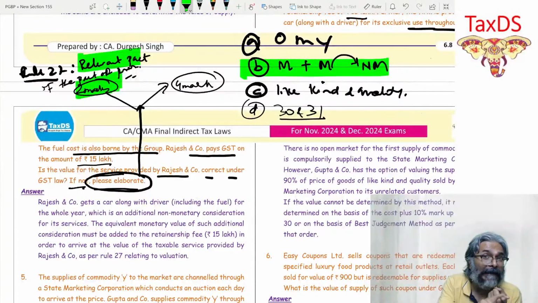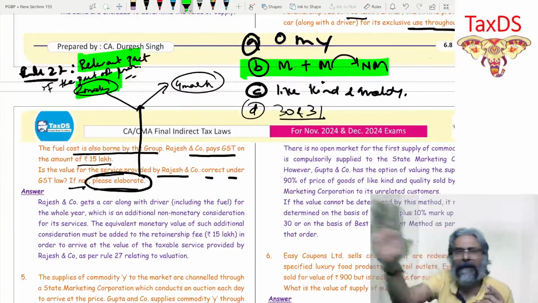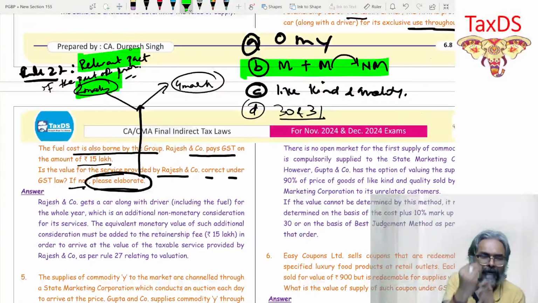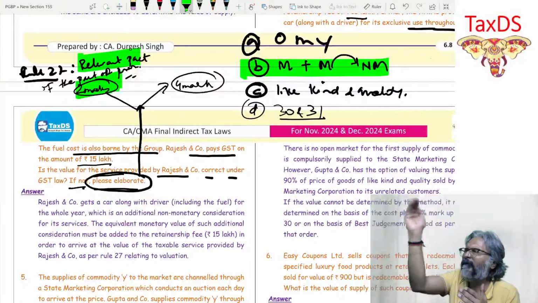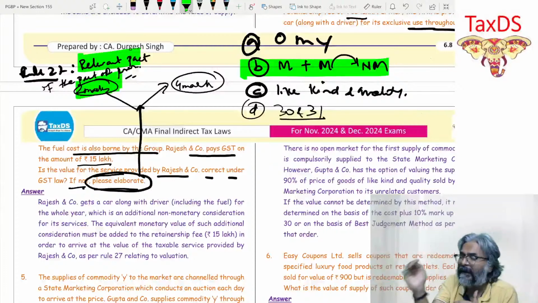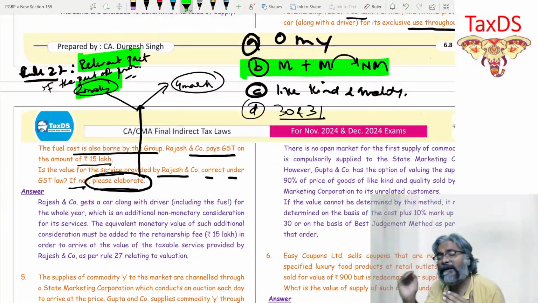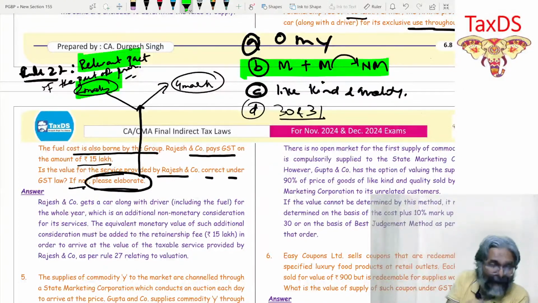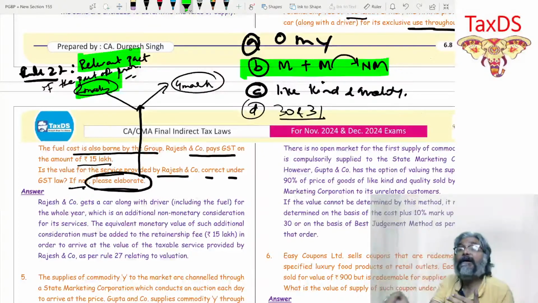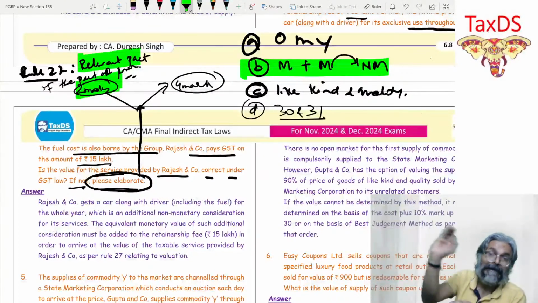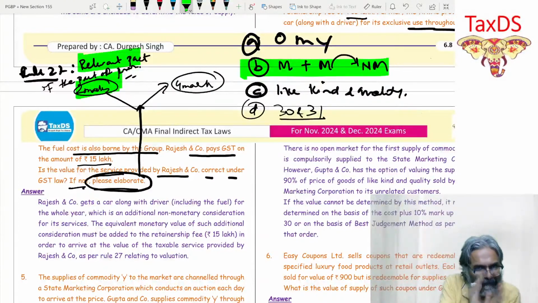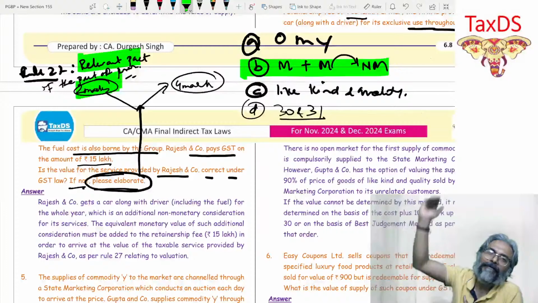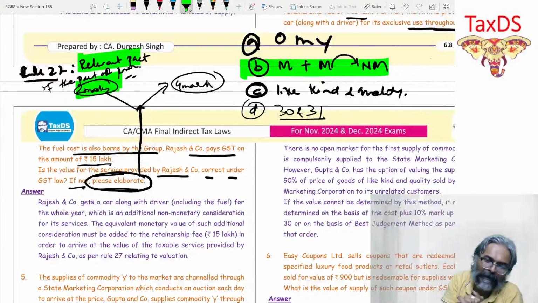Applicability for point B: how to directly jump to point number B? The answer would be that the valuation that we are talking about under rule number 27 is applicable when the consideration received is either partly or wholly non-monetary, and where the open market value is not ascertainable. In such a case, the value shall be money received plus the monetary value of the non-monetary. I hope that all of you are now clear with this one.